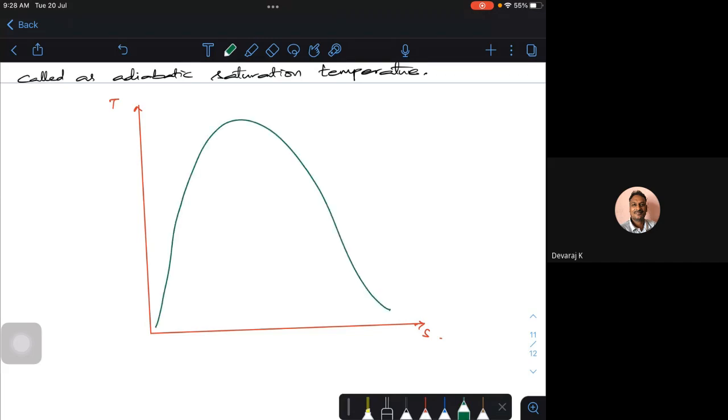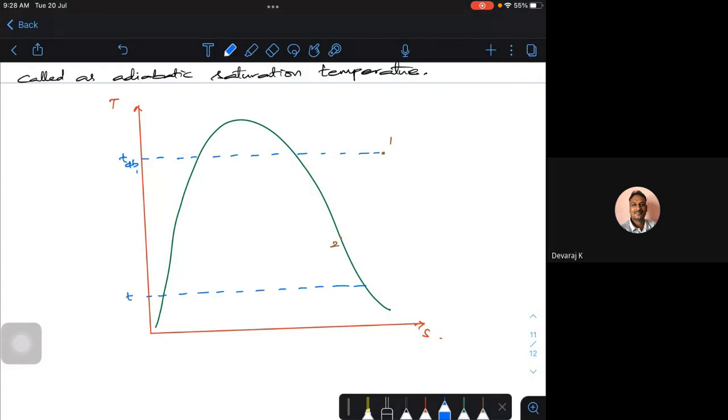This is my dome. I have some temperature at some point. This is point 1, and this is point 2. Let me call this dry bulb temperature 1. So corresponding temperature, this is your dry bulb temperature 1. Okay. So I have some other point which is dew point, dry bulb temperature.